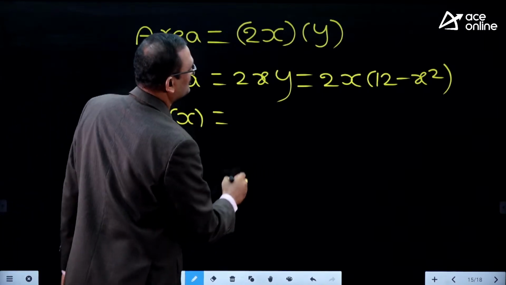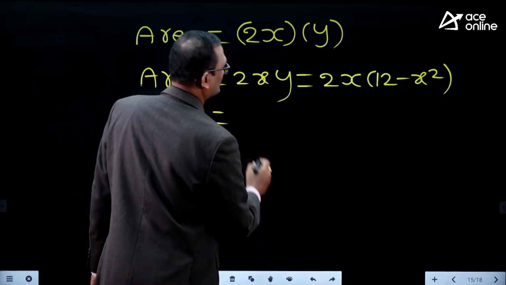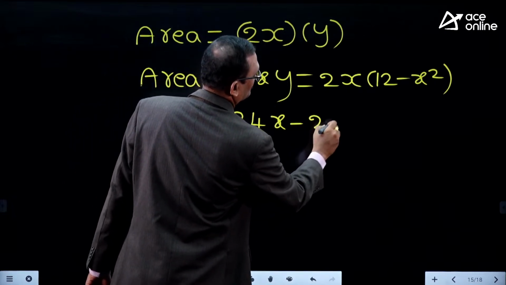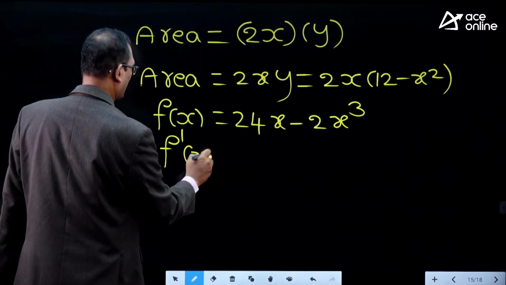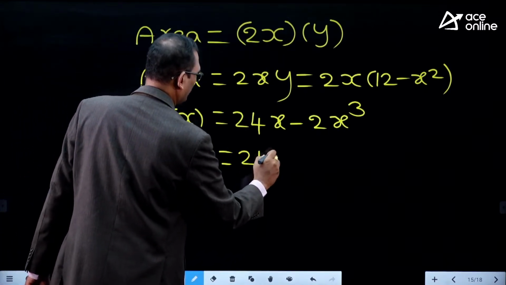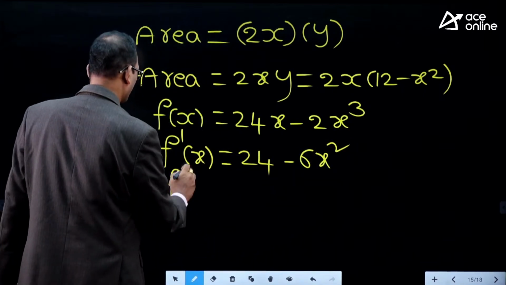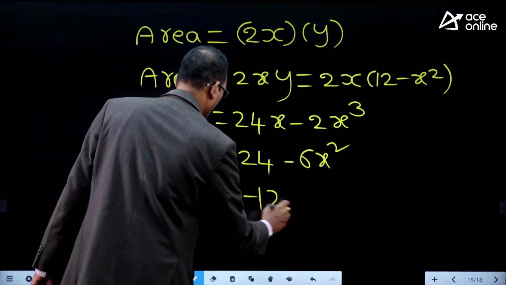F of x is how much? 2x into 12 minus x square, that is 24x minus 2x cube. Find f dash x to find maxima and minima. That is 24 minus 6x square. So therefore the double derivative is minus 12x.